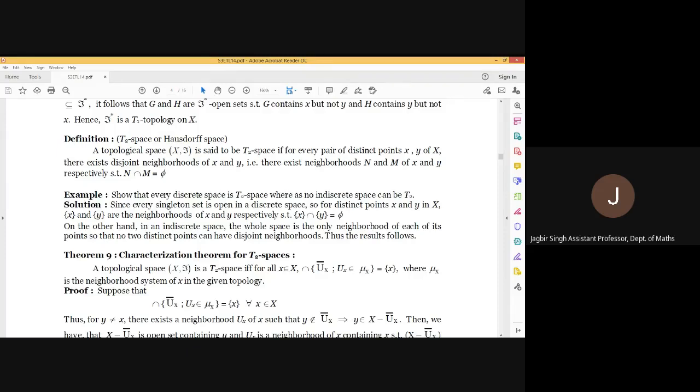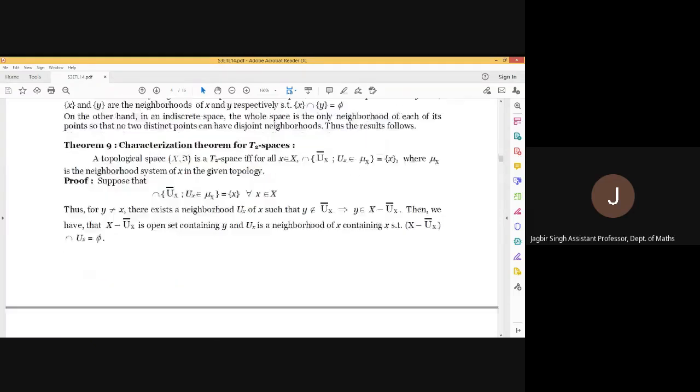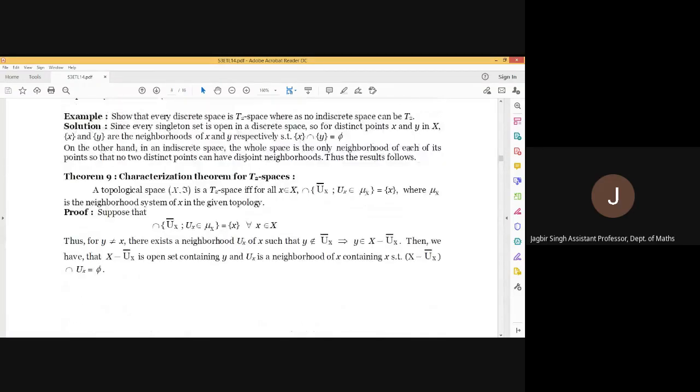Okay. The next example is again repeated: a discrete topological space is T2 and an indiscrete one is not T2. I think you can go through it. The next one. Okay, so these are the characterizations of a T2 space.